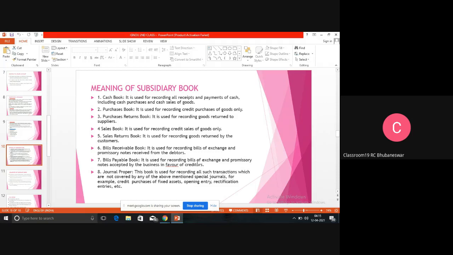That means when goods are sold, we record it in the cash book or sales book. When an asset is sold, when we sell a plant and machinery or a building, that is written in the journal proper. If there is any opening entry, if there is any closing entry, the entry made when the organization opens or closes, if there is any rectification entry, that means there are some errors and those errors are now rectified, those rectification entries are also written in the journal proper.